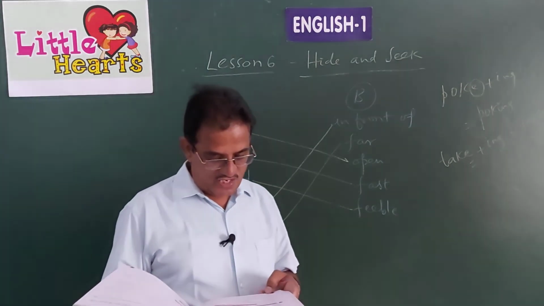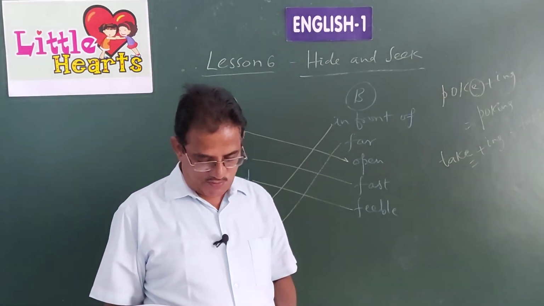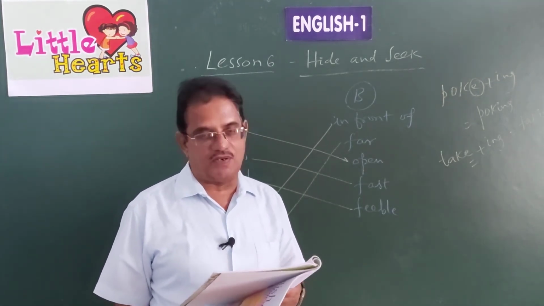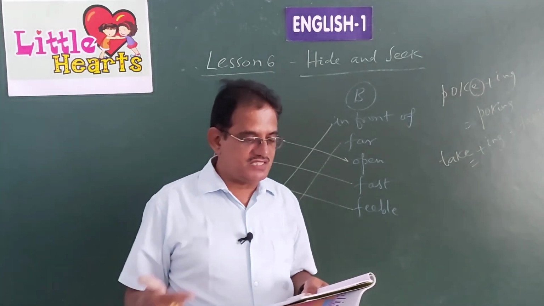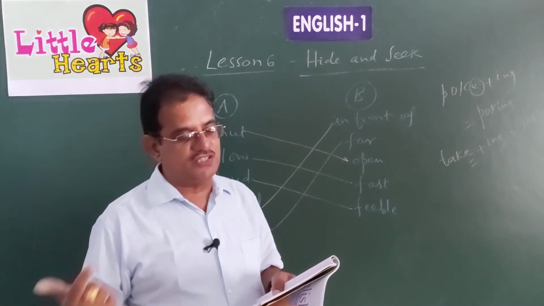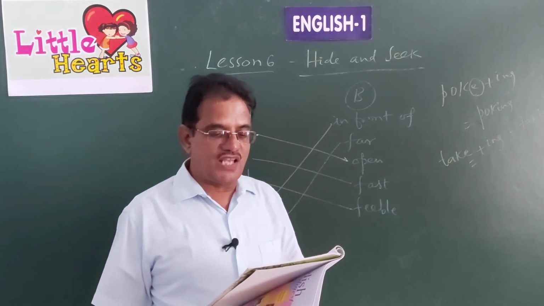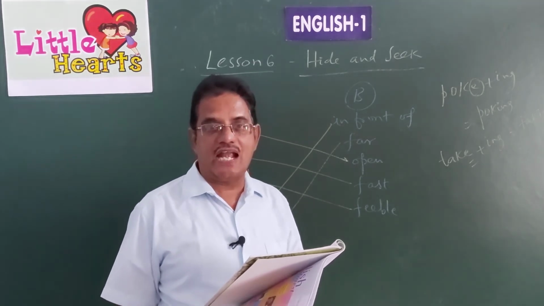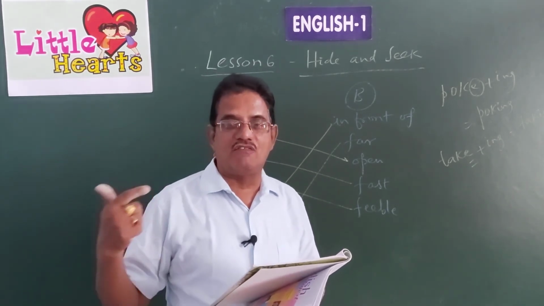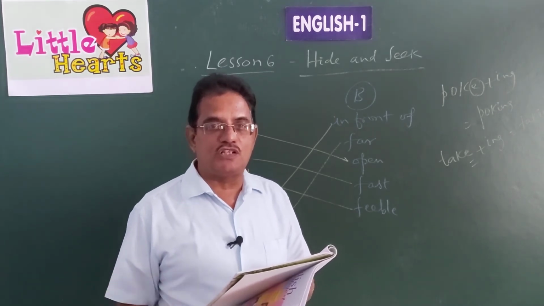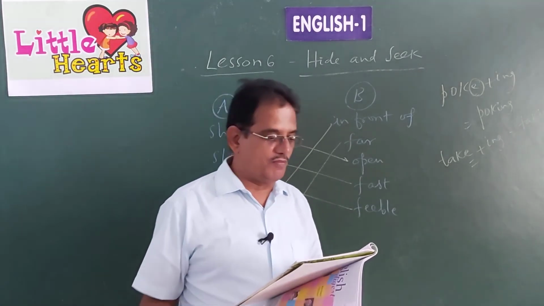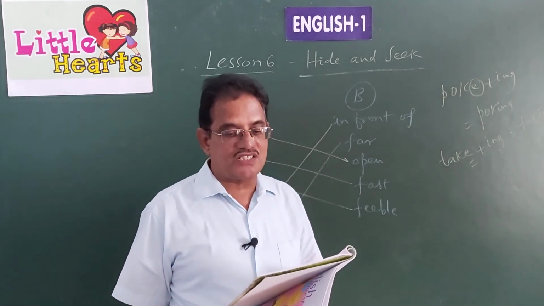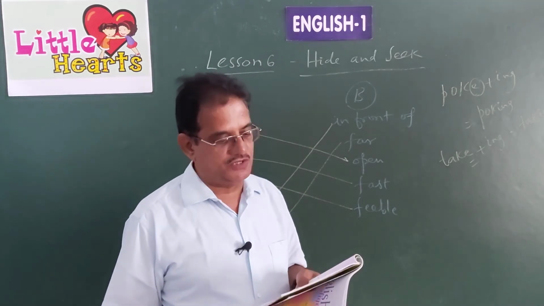See, the words loudly and slowly indicate or explain how different actions, that is, counts, says, laughing, take place. How different actions take place, these words indicate: quickly, loudly, slowly, like that. They tell us about the action words. So the words which tell us about action words are called adverbs, because action words are called verbs. When you add something to the meaning of a verb, it becomes an adverb. So these words which indicate how different actions take place are called adverbs.